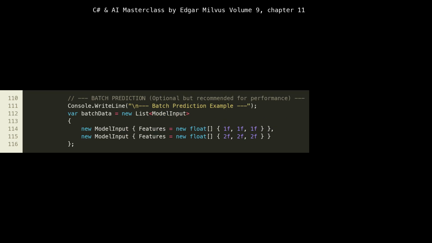Starting at line 110, we introduce the concept of batch prediction, which is often more performant for larger datasets than individual predictions. While PredictionEngine is great for single-item, low-latency scenarios, for processing many inputs, batching can leverage the underlying ONNX runtime's optimizations more effectively. We create a batch data list, similar to our dummy data, but now with multiple inputs. This demonstrates how you prepare multiple samples for a single inference call, which is a common pattern for throughput-oriented applications.